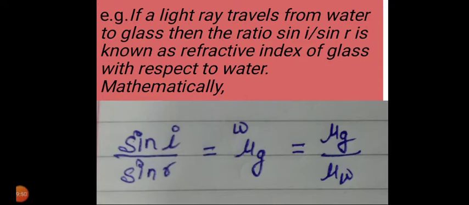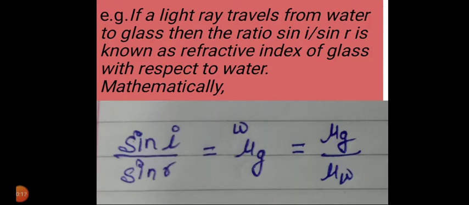Now, what is the relation between the velocity of light and refractive index? As we know, light travels with different velocities in media of different densities. That is, the denser the medium, the slower the light travels in it. The amount by which light is refracted depends on how much its velocity changes. The greater the change, the greater is the refractive power of the medium.